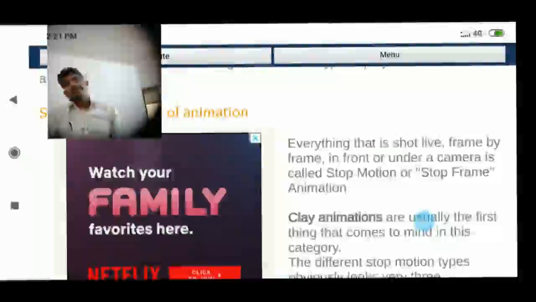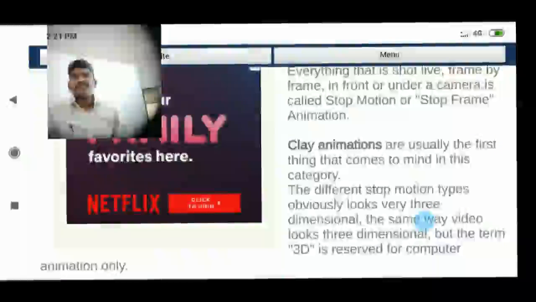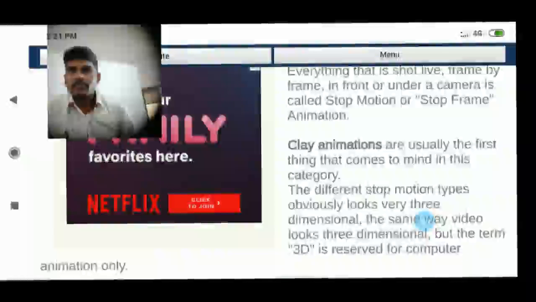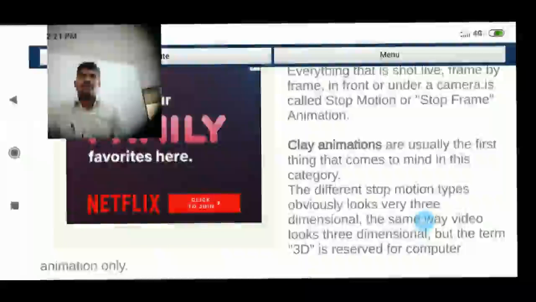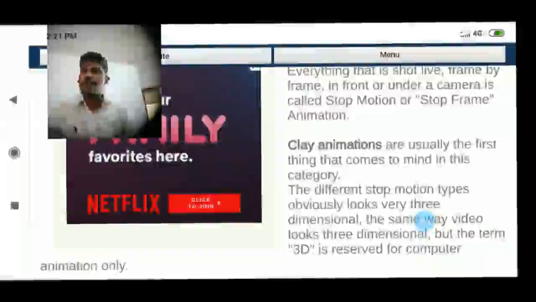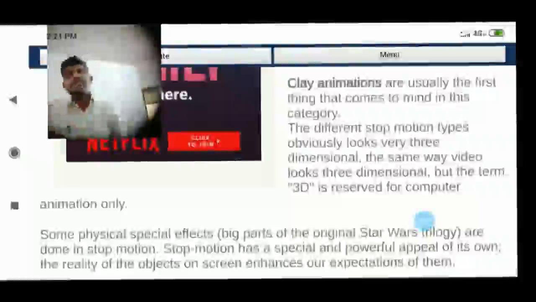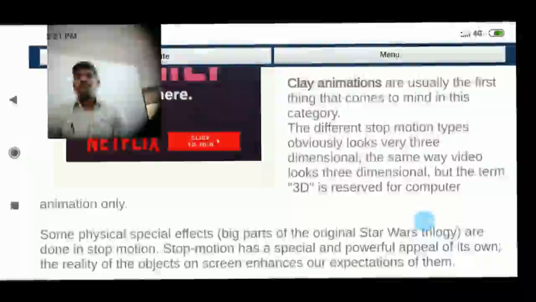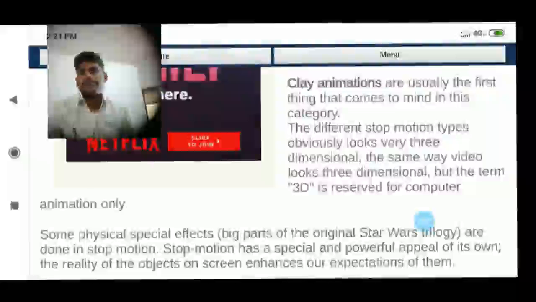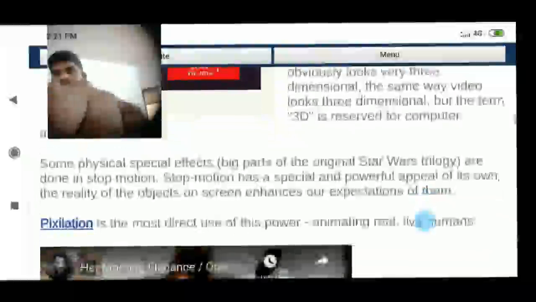Clay animations are usually the first thing that comes to mind in this category. Different stop motion types obviously look very three-dimensional, the same way video looks three-dimensional, but the term 3D is reserved for computer animation only.